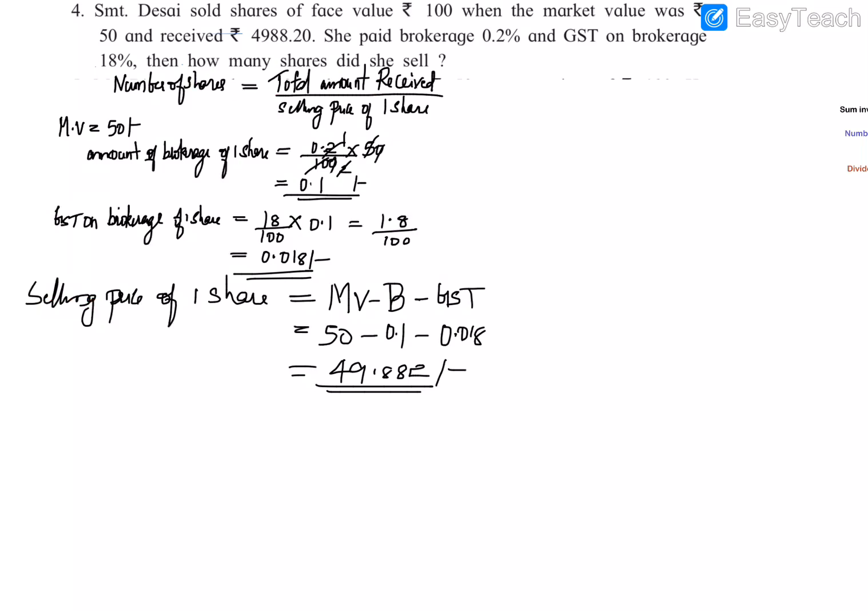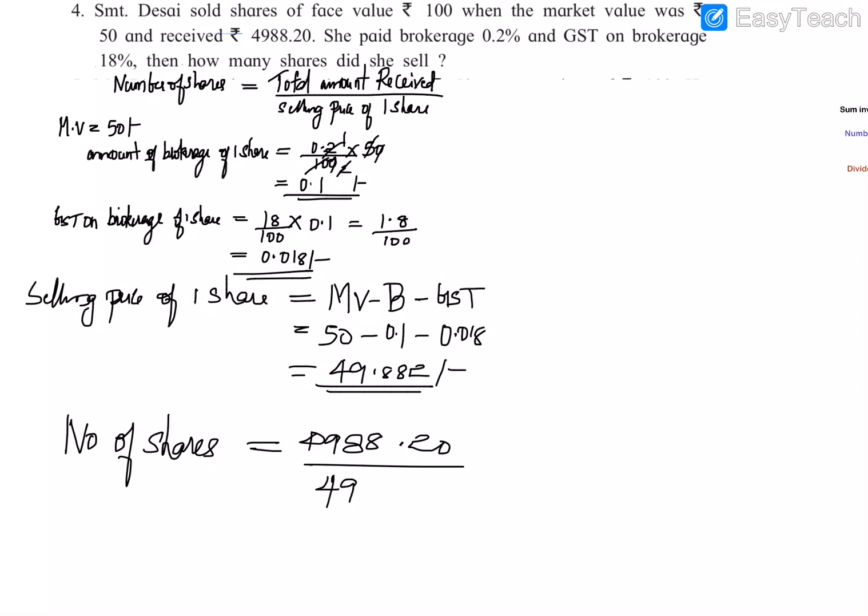So we have been asked to find the number of shares. Now we have the selling price of one share, and we also have the total amount received, which is 4988.20. So we can divide both to find the number of shares. You can see the equation: the number of shares is equal to the total amount received, that is 4988.20, divided by the selling price of one share.